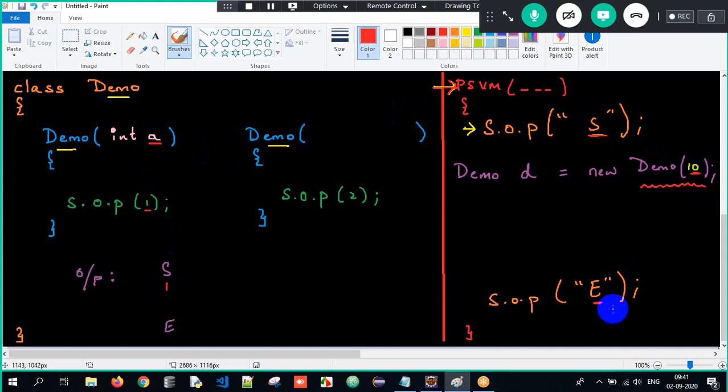So what did you understand, sir? In my program, I can have multiple constructors. In one class, we can have multiple constructors. But at a time, we can invoke only one. When I create one object, I can invoke only one constructor. If there are 10 constructors, I had to create 10 objects. Correct. But in order to avoid it, we have something called as this calling statement. What is the job of this calling statement? Invoking one constructor present in the same class.